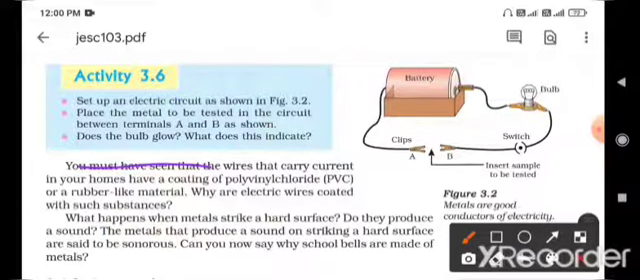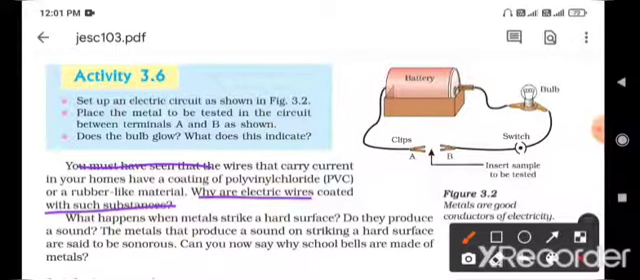This is a simple question, and the answer to why electric wires are coated with such a substance is that these are bad conductors of electricity. They do not allow the electric current to pass through, and they prevent short circuits. That is why we use polyvinyl chloride coatings on wires in our home.